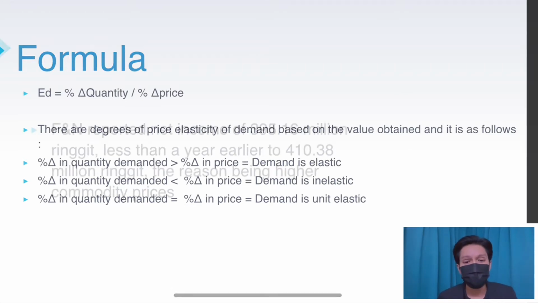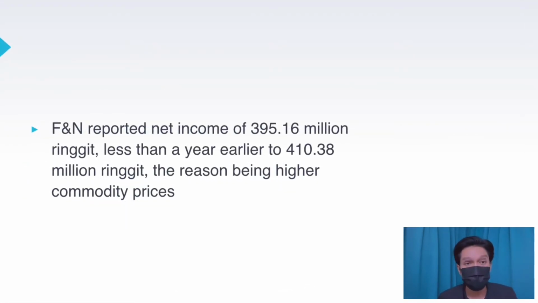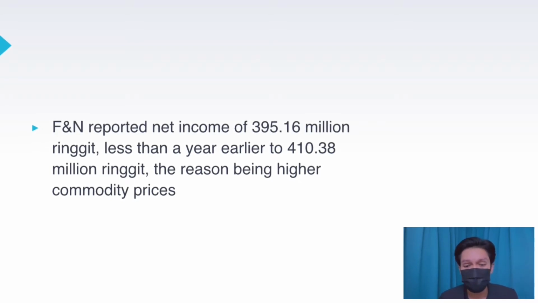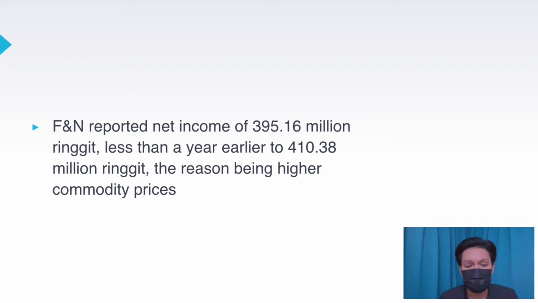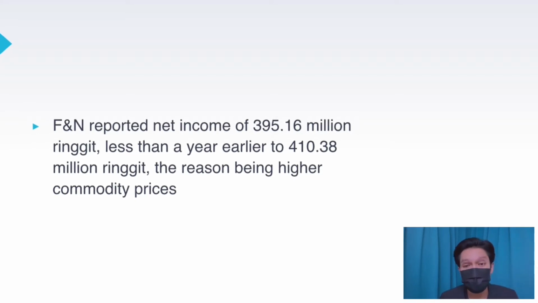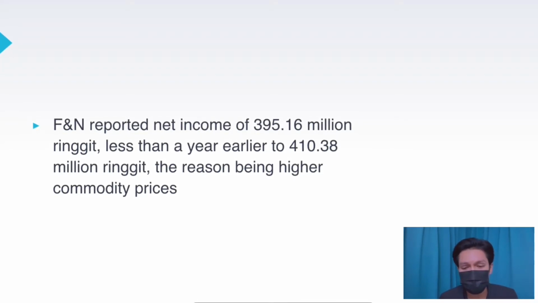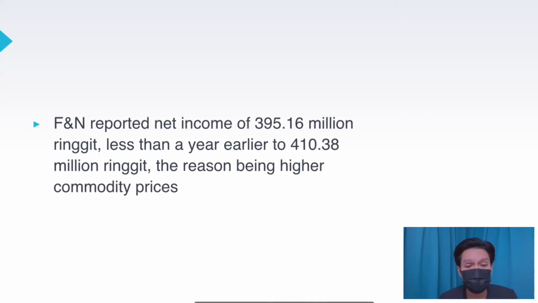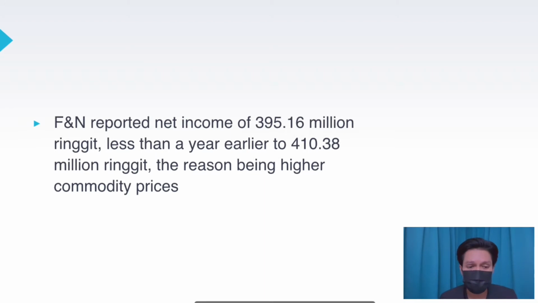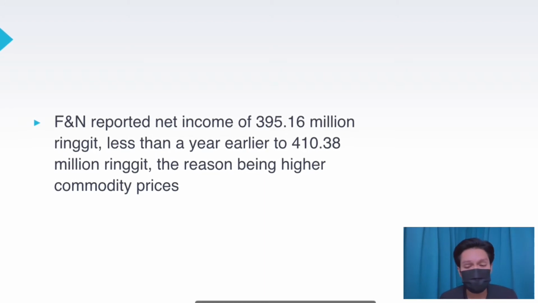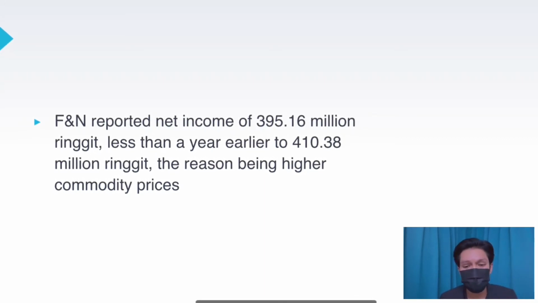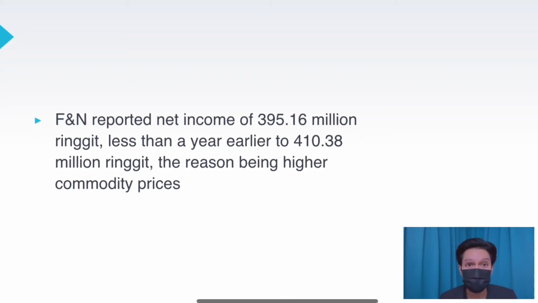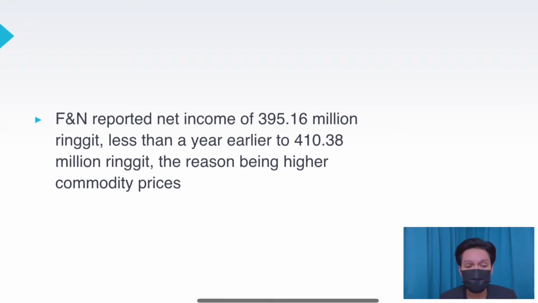So F&N company, due to the high cost of goods, will gradually increase the price of its product. F&N reported net income less than the previous year, the reason being higher commodity prices. So the increase in cost will cause the firm to increase the product's price because the firm wants to maximize the profit.